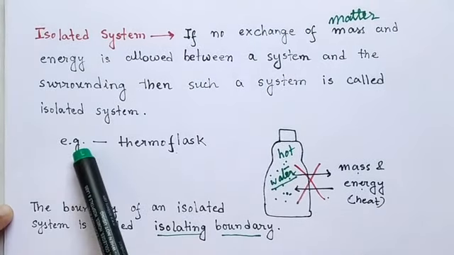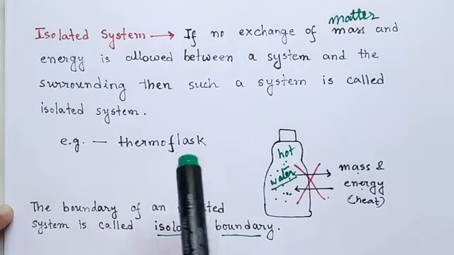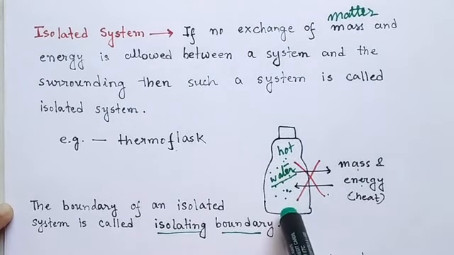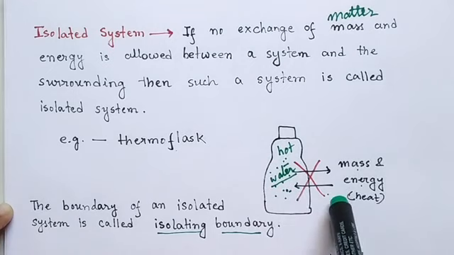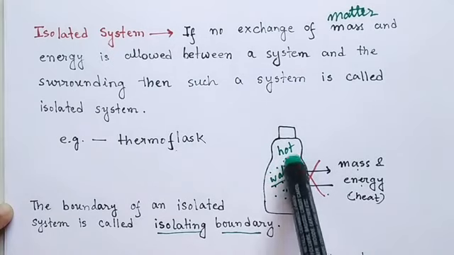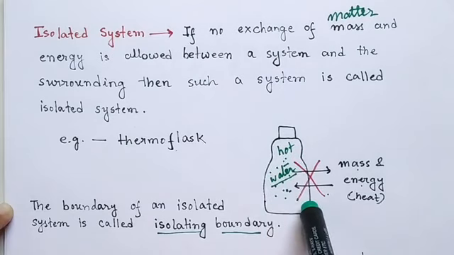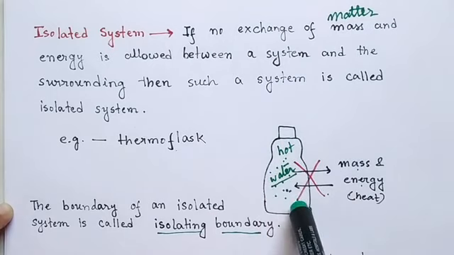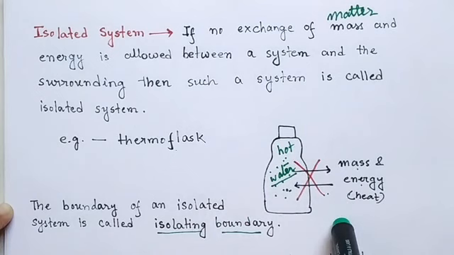Okay, so one example of isolated system is thermoflask. So here suppose we have this thermoflask and you have put some hot water in it, and it has some kind of insulation, that is the heat of this hot water cannot escape into its surrounding, that is it cannot escape into the air. Okay, so the hot water will be acting like a system, and the wall of this thermoflask will be its boundary, and the air outside will be the surrounding.